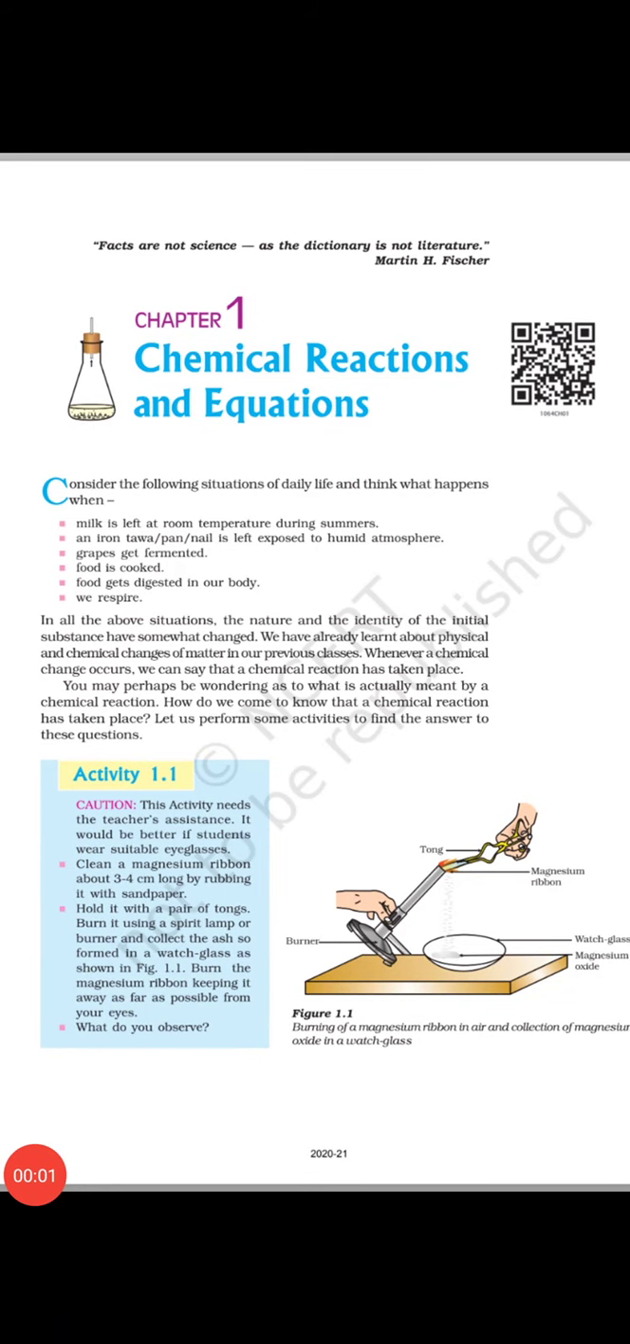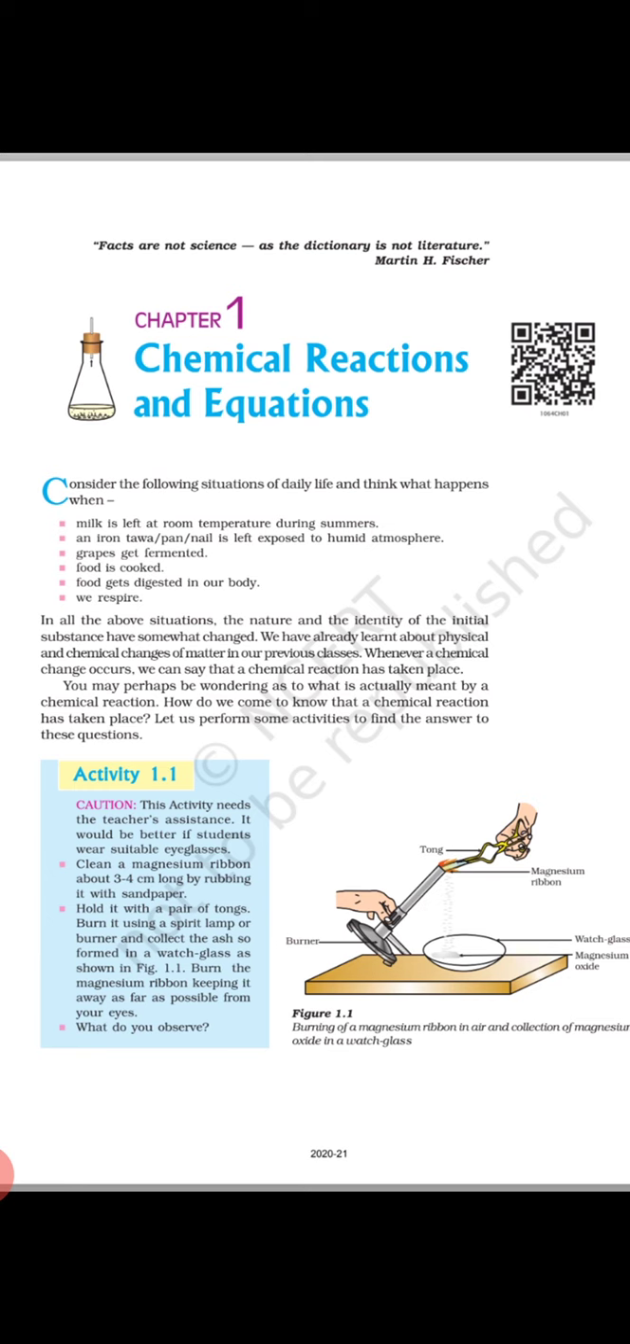Good morning, students. Today we are going to start our chapter 1, the first part of our chemistry part, that is chemical reactions and equations. In this chapter we will discuss the different types of reactions that take place, how we can balance the reactions, and how these reactions are useful in our daily life also.